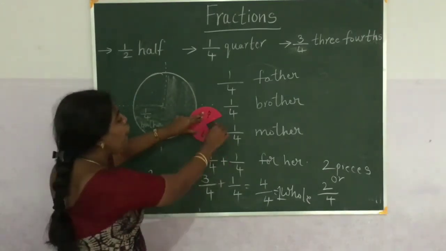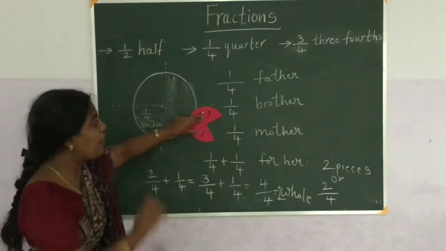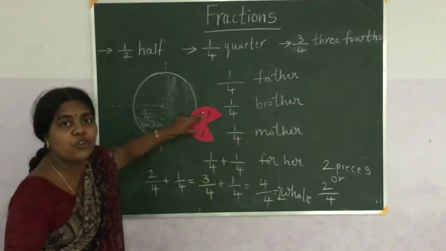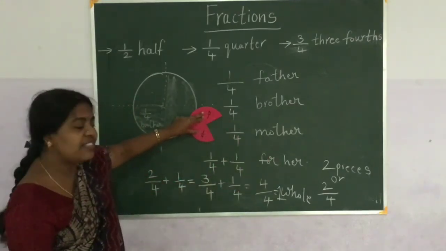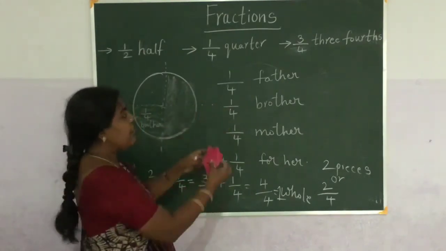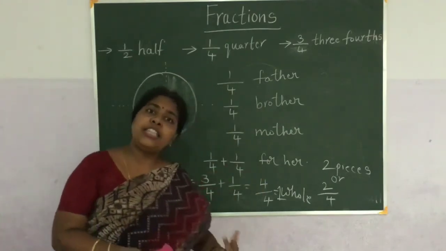That means out of 4 parts, 1 part I have eaten or I have taken away. So how many parts are left? 3 parts. Out of 4 parts, 1 part I gave to my friend. So this is 3 by 4. This is the way how to divide into half, quarter and 3/4.